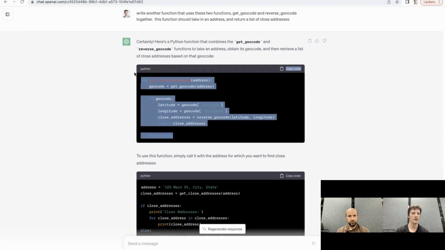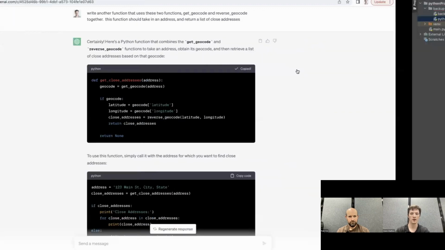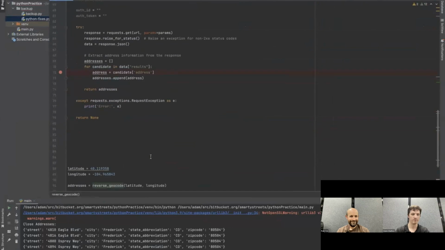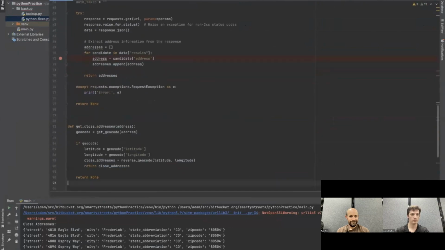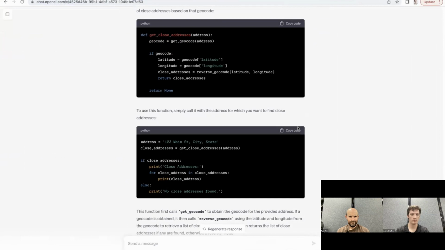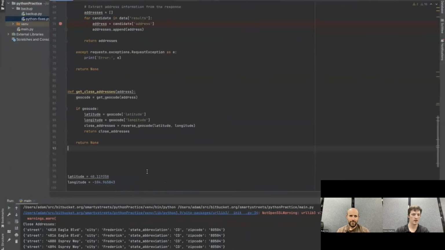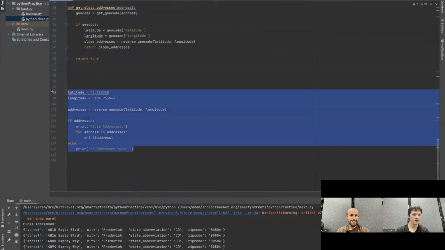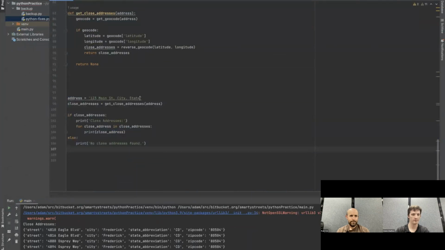So let's plug this in, and you know what? I could just click the copy code button. And it even gave us some sample code for us to run. It's that bad address again. Yeah, we're going to have to replace that, but we can make it work. I should really have copied this instead of typing it every time. So let's see what it does.